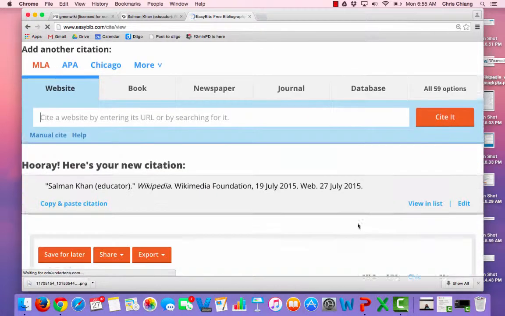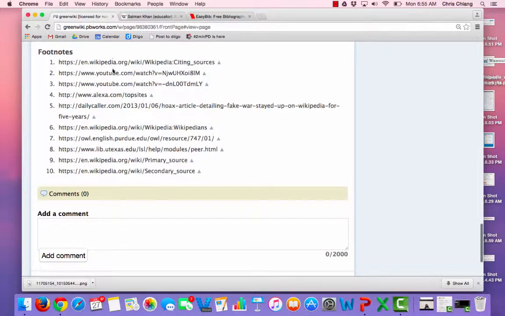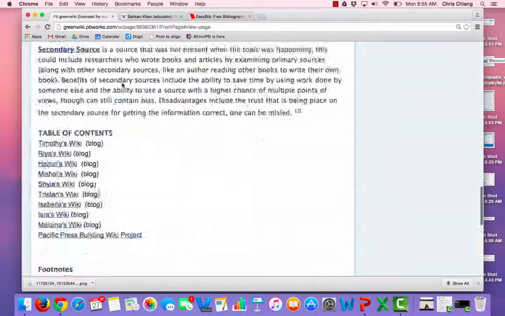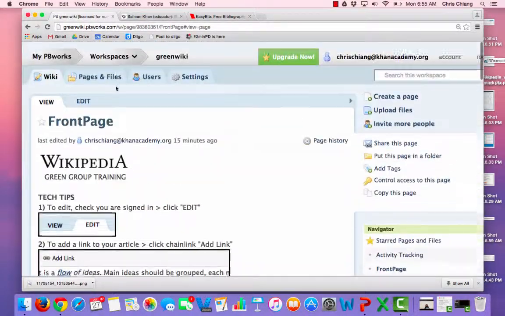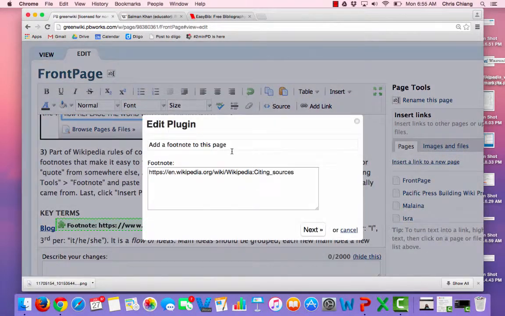And there I go. There I have it, and I copy this. This is my formal citation. I Control C, copy that, and then I would replace my footnote with this. And how I replace a footnote in my draft would be I click on Edit, I find my footnote, double click on it, and I paste it in like that.